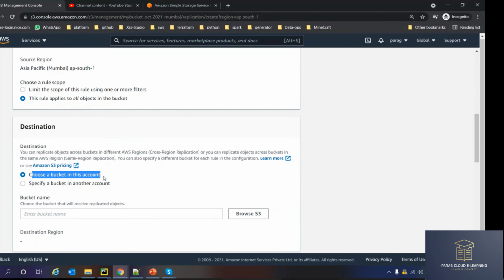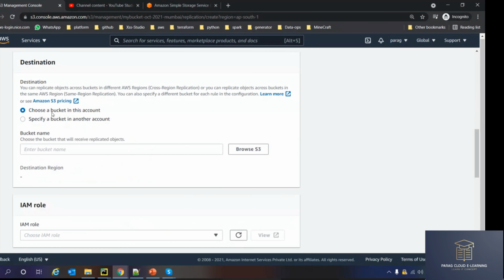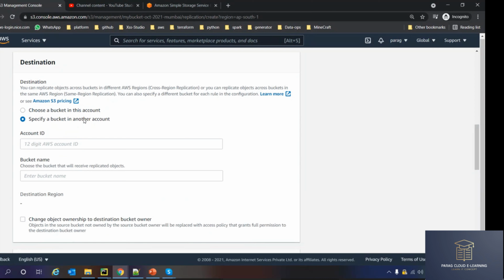Choose the destination: a bucket in the same account, or even you can go cross account, which means the bucket is created in another account. So I have created one bucket in my account and I want to copy the data into your S3 bucket, which is in another account.